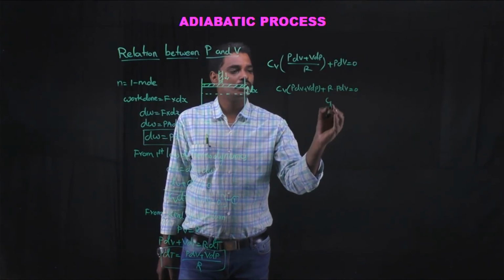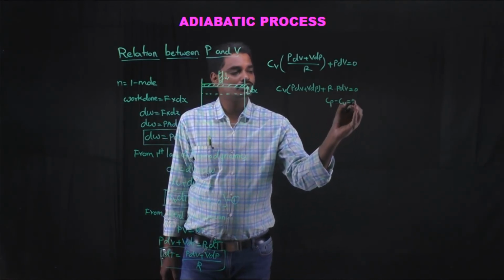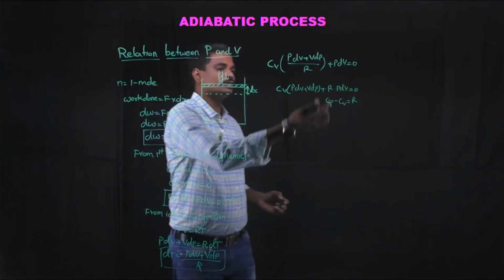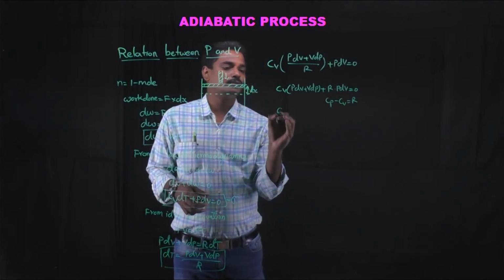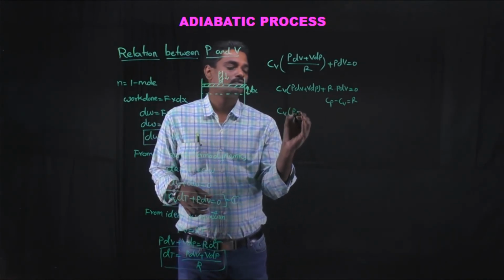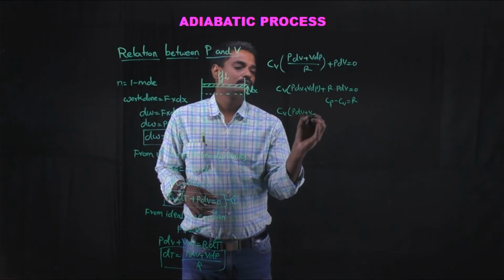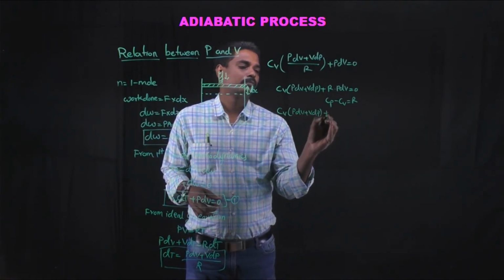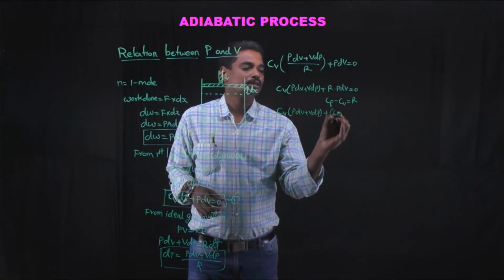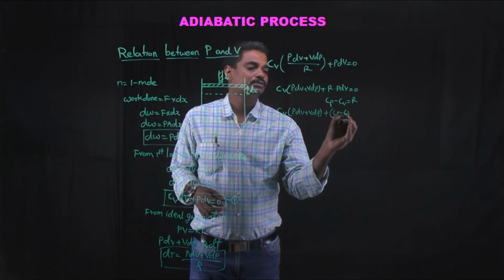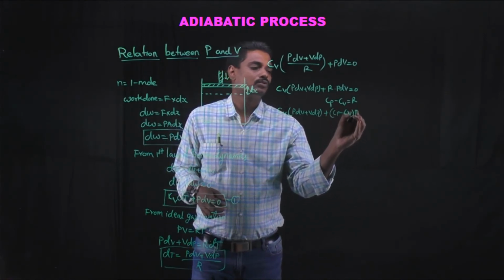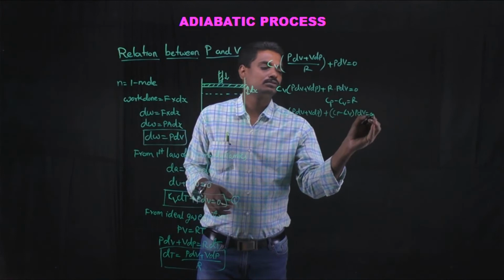But we know that Cp minus Cv is equal to R. If you substitute here, then the equation will be Cv into (P dV plus V dP) plus, in terms of R, (Cp minus Cv) into P dV is equal to 0.